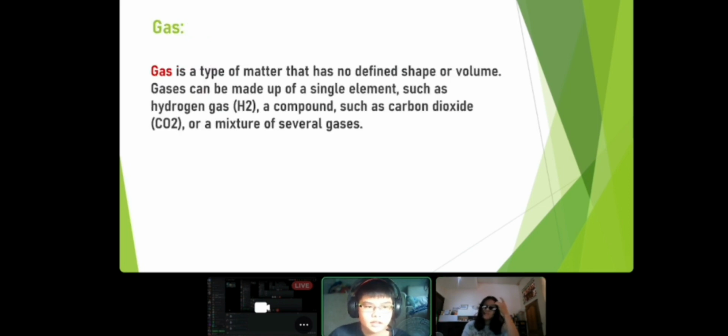Gas. Gas is a type of matter that has no defined shape or volume. Gas can be made up of a single element such as hydrogen gas H2, compounds such as carbon dioxide CO2, or a mixture of several gases.